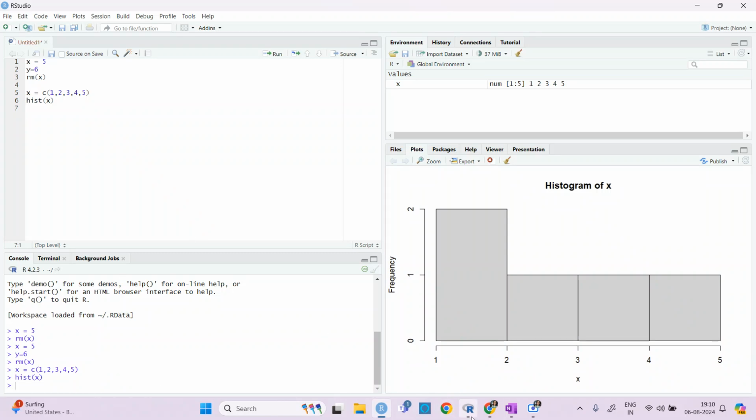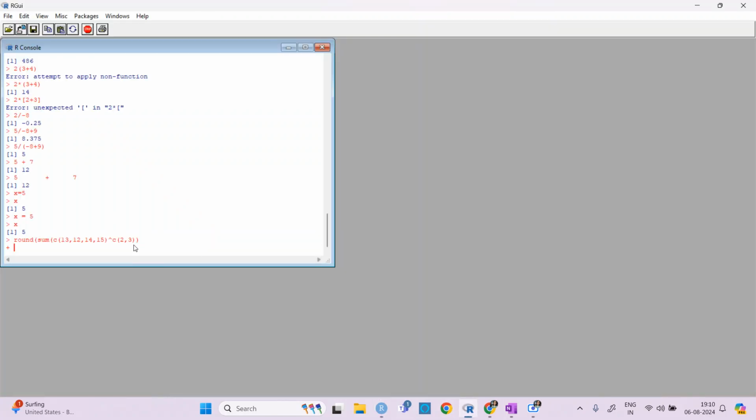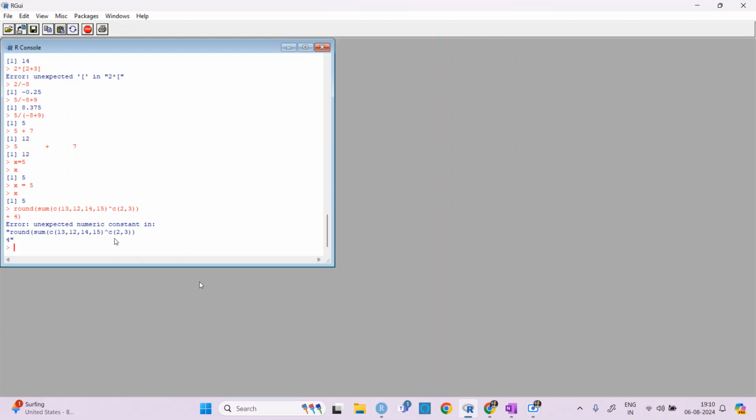And if I put plus 4 and then complete this bracket, then it's not working like this because it is a vector. But if I put it in sum, and then c(13, 12, 14, 15) to the power c(2, 3), then I will get the answer.